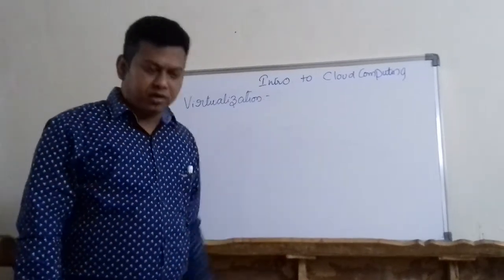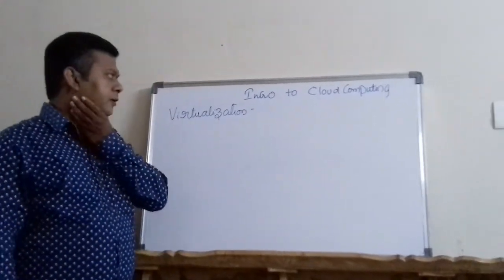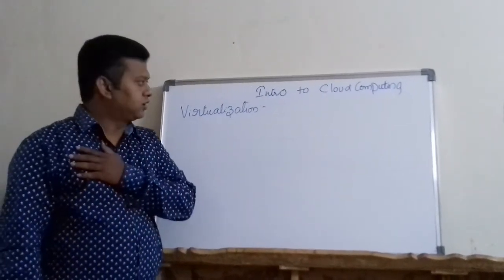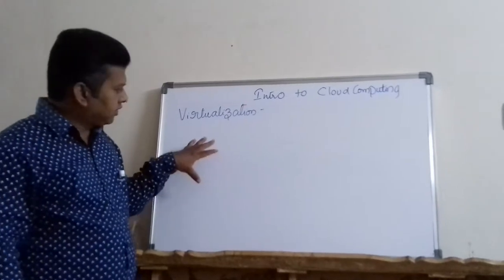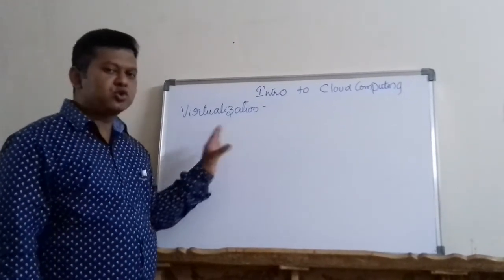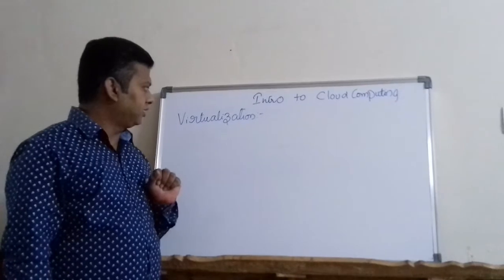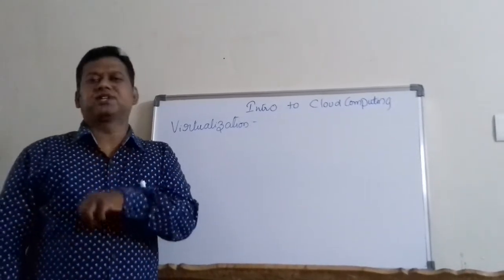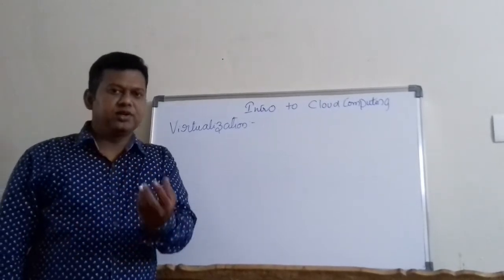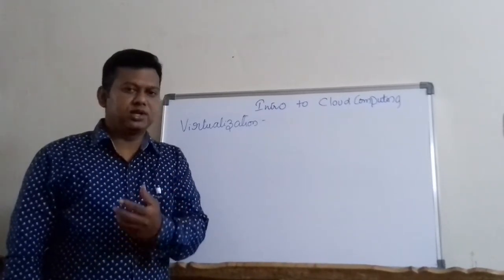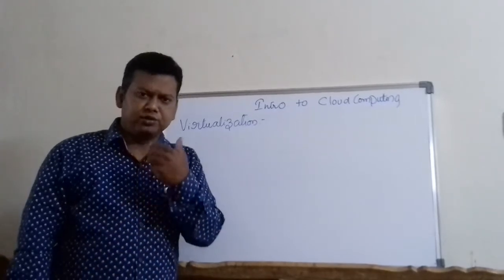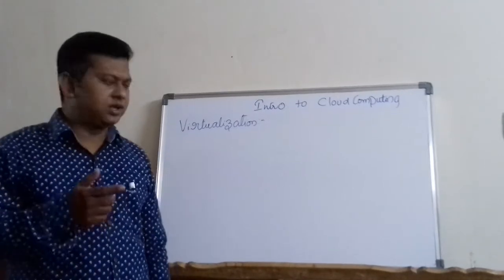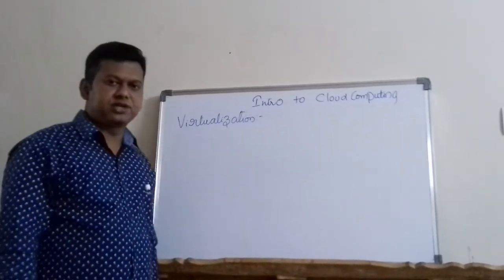Back to today's topic, virtualization. In our previous lecture, we introduced what virtualization is. In this lecture, we will see in how many ways virtual machines can be created. Virtualization is the concept of creating virtual machines from physical machines, especially when you think your physical resources are underutilized and you want to use them effectively, you create VMs. That is what we discussed in detail in our previous lecture also.